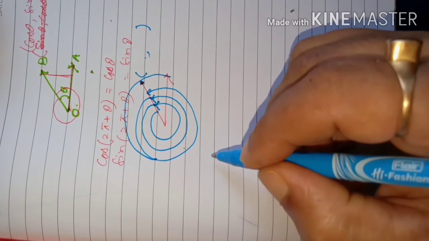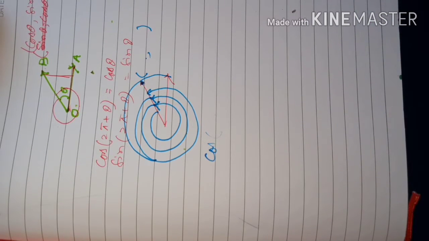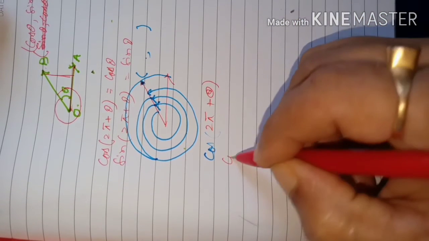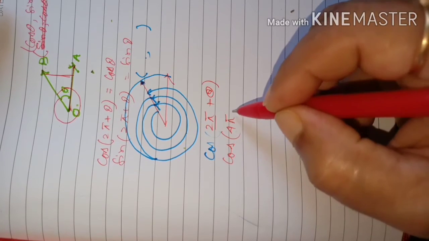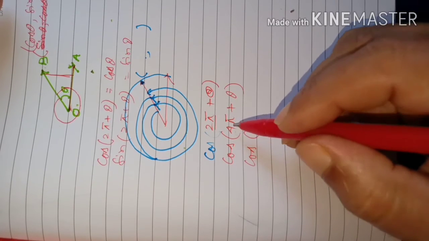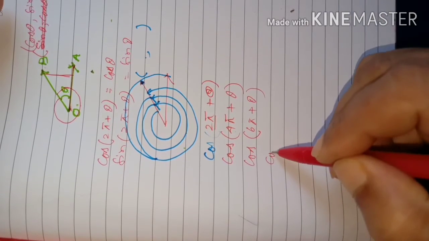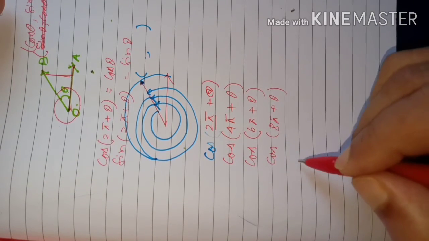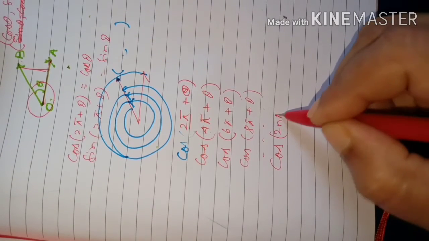So that means when you write cos of twice pi plus something, say theta, or you write cos of 4 pi plus theta, meaning two revolutions, or cos of 6 pi plus theta, that is 2 pi more, or cos of 8 pi plus theta, ultimately you can say cos of twice n pi plus theta.